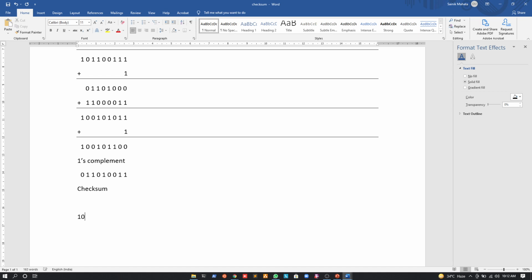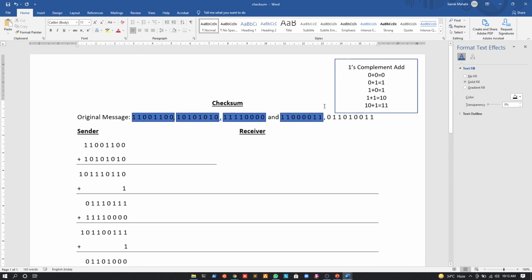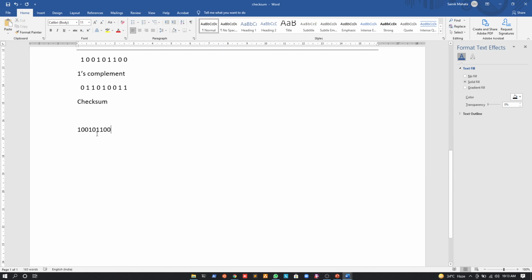So we have 1 0 0 1 0 1 1 0 0. So this data, right? And to this we will add what? This data, the checksum that we had. So we will add 0 1 1 0 1 0 0 1 1. Right? So again, is it clear till this? Yes, sir.